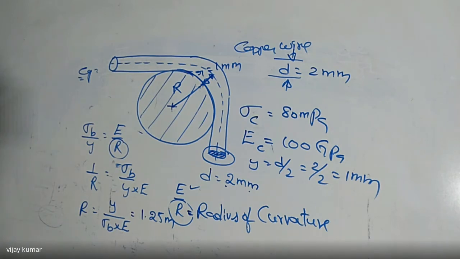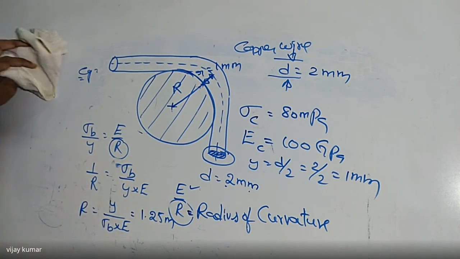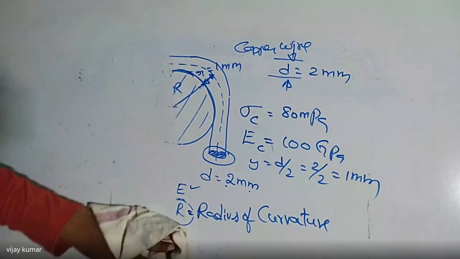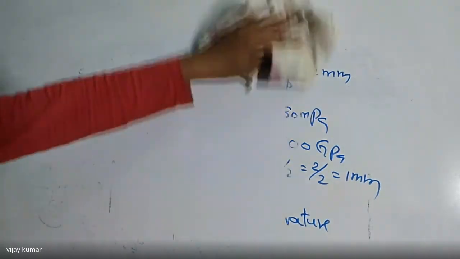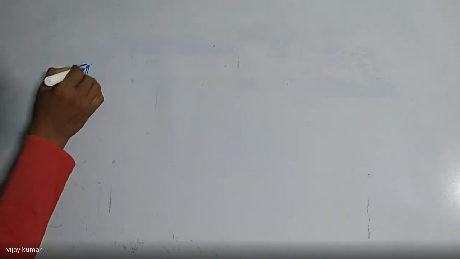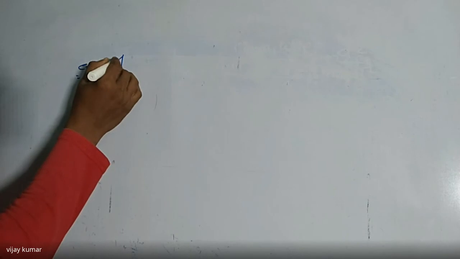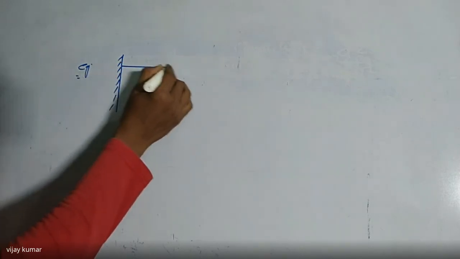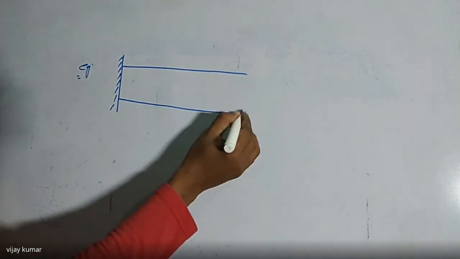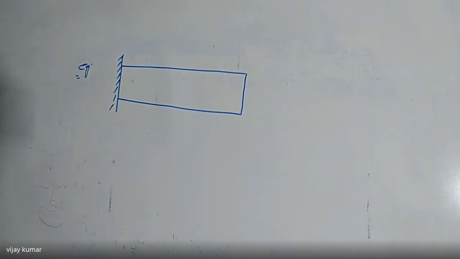Right. I want to give one more problem on this one. Please try to calculate that one. So another example. This is a cantilever beam, which is having a cross section. It is having different types of cross section actually.